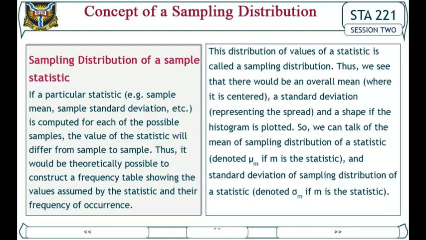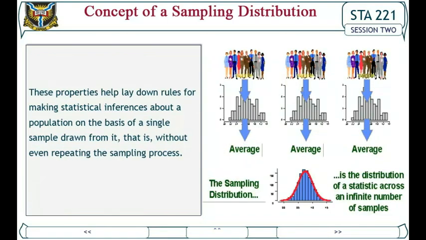So, we can talk of the mean of the sampling distribution of a statistic, denoted mean M, if M is the statistic, and the standard deviation of the sampling distribution of a statistic, denoted SD M, if M is the statistic. These properties help lay down rules for making statistical inferences about a population on the basis of a single sample drawn from it, that is, without even repeating the sampling process.